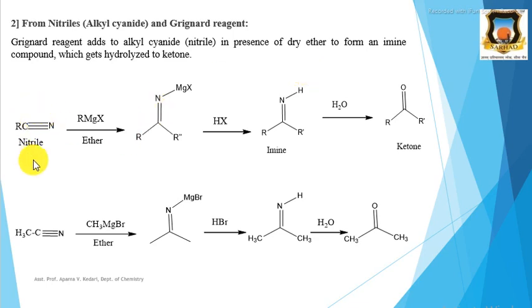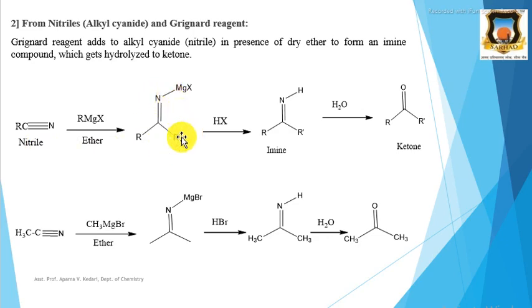Then first reaction in this case, this is a nitrile in general. Then Grignard reagent. In this Grignard reagent, this R group, that is carbon, is negatively charged, magnesium is positively charged, and then this carbanion attacks this nitrile. Here this carbanion acts as a nucleophile. It attacks this carbon of the nitrile, and it gives this intermediate imine.